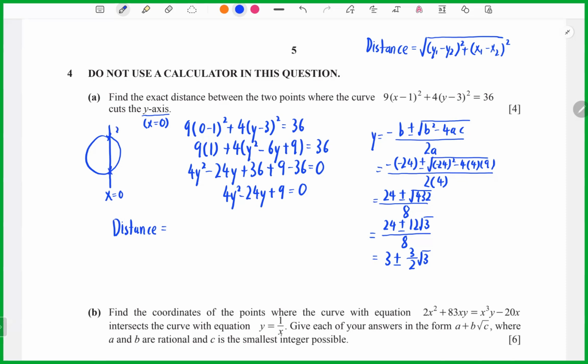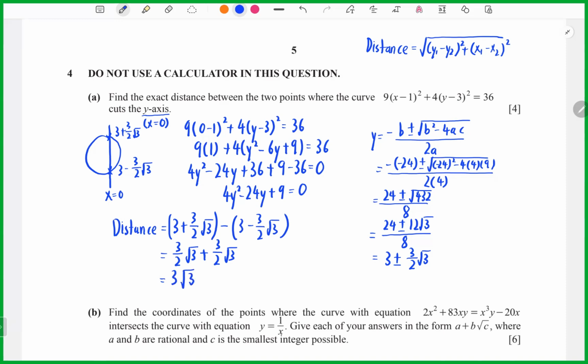It means y is here. So now we can take 3 plus 3 over 2 root 3, and then we minus 3 minus 3 over root 3 here. So now we can get 3 over root 3 over 2 root 3 plus 3 over 2 root 3. So now here we will get 3 root 3. Okay, so now we are already done.